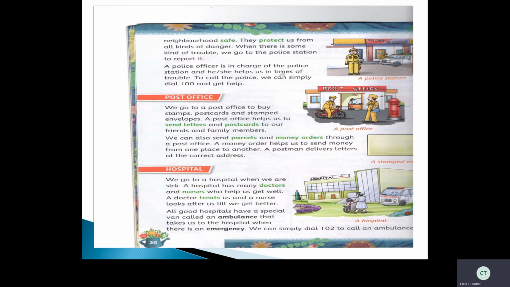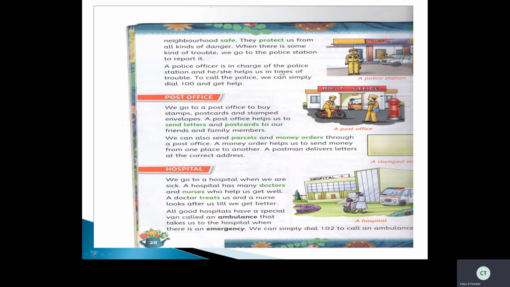Isn't it, children? So when there is some kind of trouble, where we'll go? We go to the police station to report it. A police officer is in charge of the police station and he or she helps us in times of trouble. So to call the police, we can simply dial 100, that is 100. Dial 100 and get help. Okay, children? This one you have to remember.